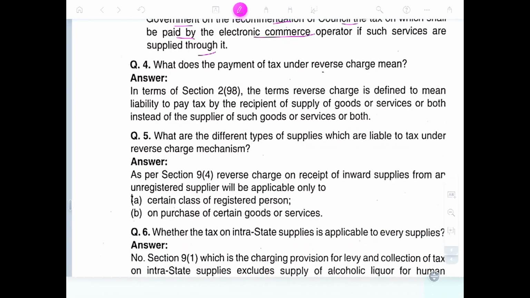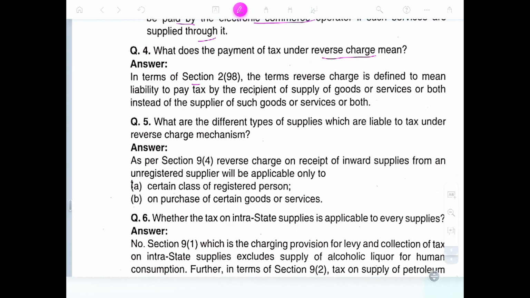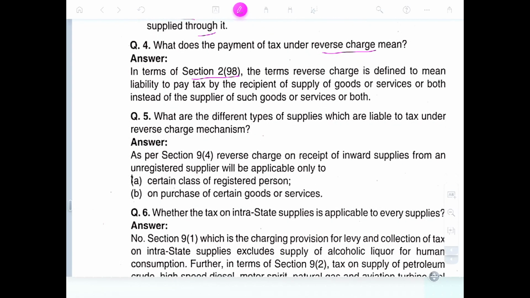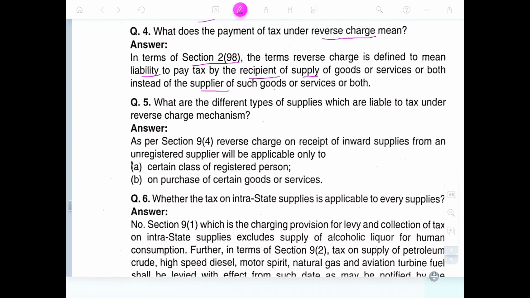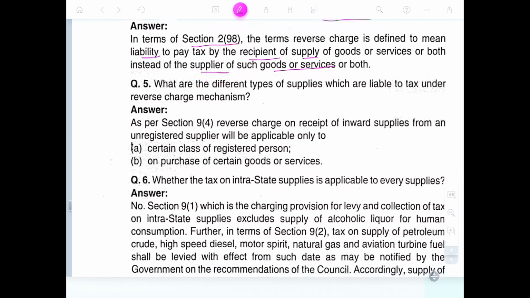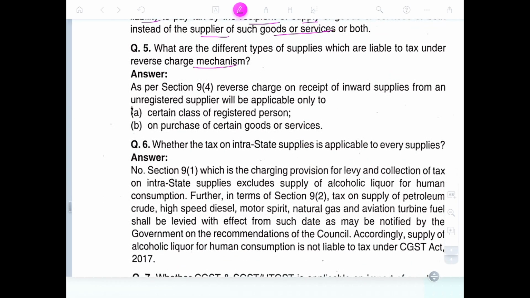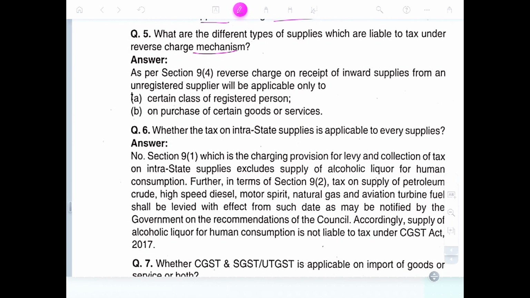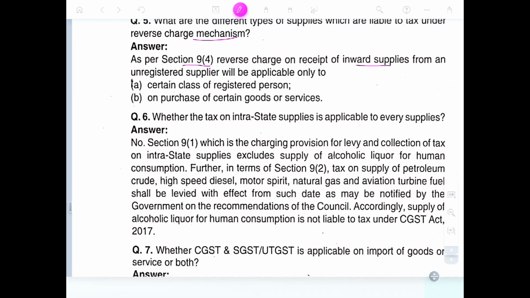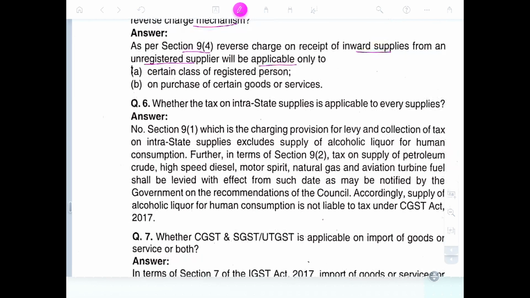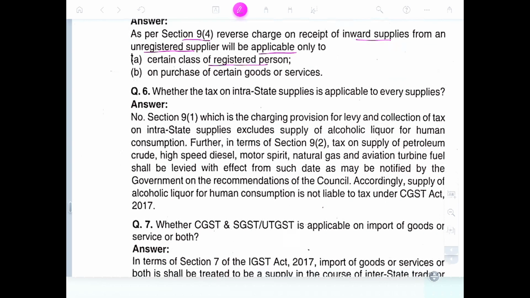What does payment of tax under reverse charge mean? Under Section 2 clause 98, the term reverse charge is defined as the liability to pay tax by the recipient of supply of goods or services or both instead of the supplier of the goods or services or both. What are the different types of supplies which are liable to tax under the reverse charge mechanism? Under Section 9 subsection 4, the recipient of inward supply from an unregistered supplier is liable, applicable only to certain classes of registered persons on purchase of certain goods and services.